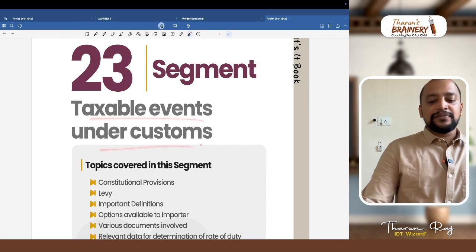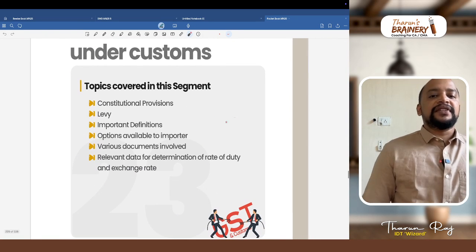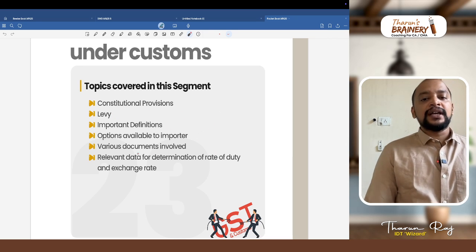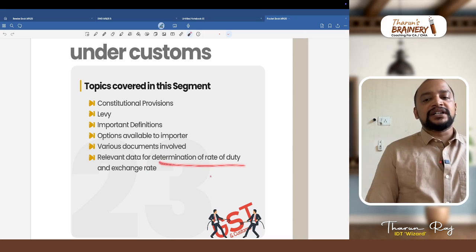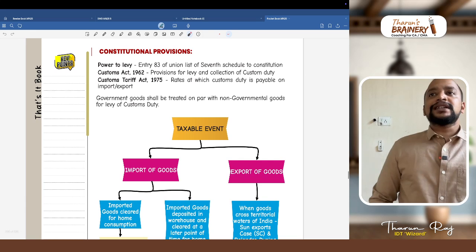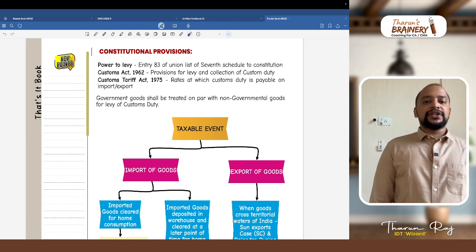Taxable event under customs. So in this segment, we are covering constitutional provisions, levy, definitions and options available to the importer, and what are the various documents involved, and relevant data for determination of rate of duty and exchange rate. You can see here constitutional provisions.